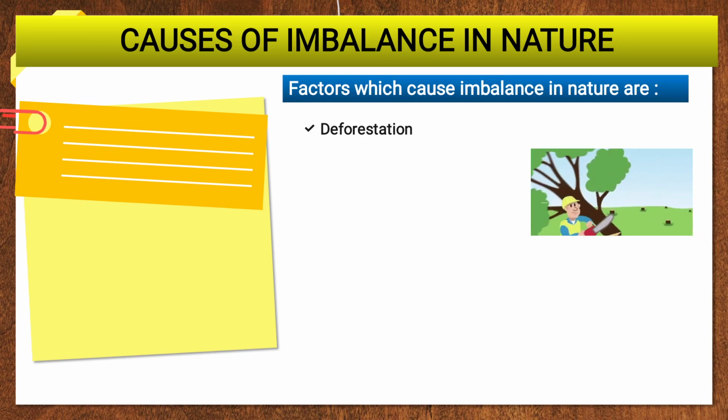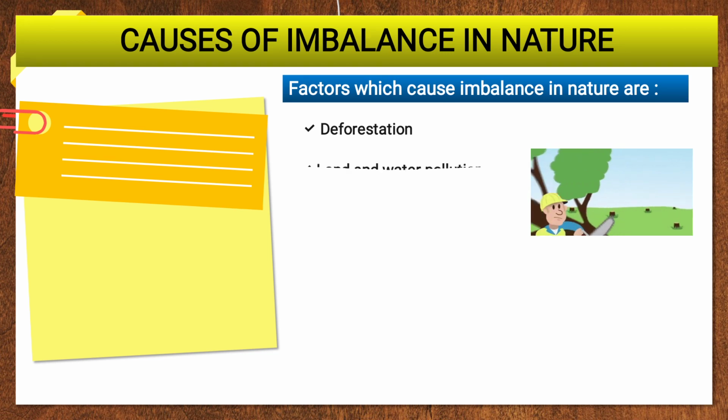If the tree is cut, what will happen? We will not get oxygen, the level of carbon dioxide will increase, and the level of oxygen will decrease. Photosynthesis will not occur. If there is no photosynthesis, there is no food formation, no flower or seed formation, because plants give all these things. So deforestation leads to imbalance in nature.